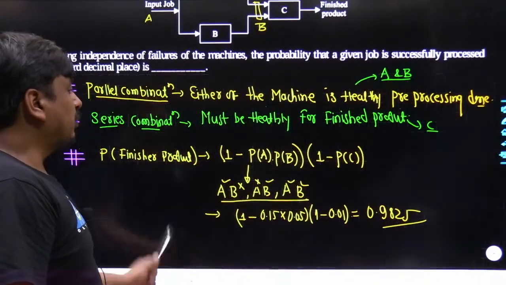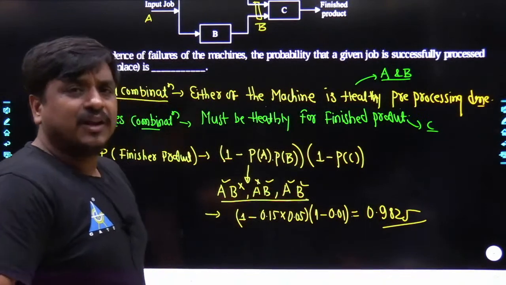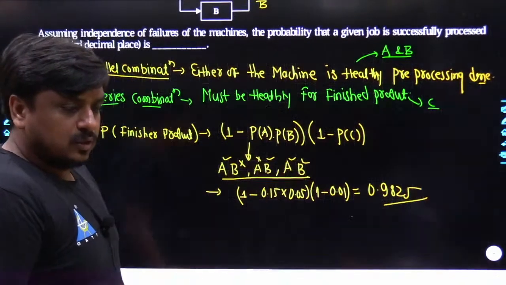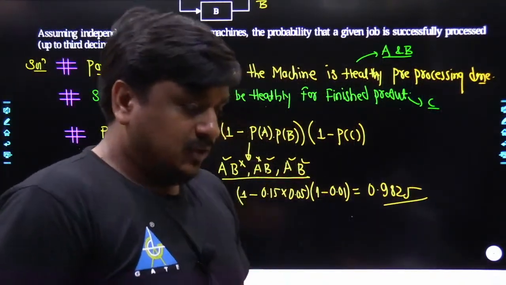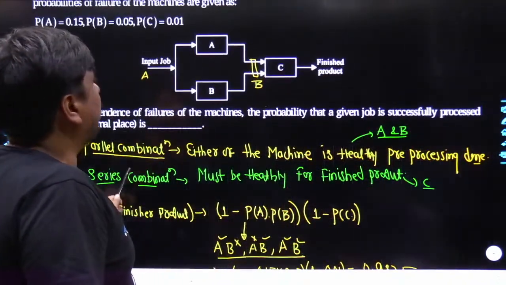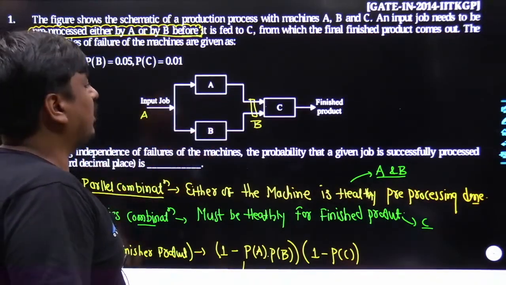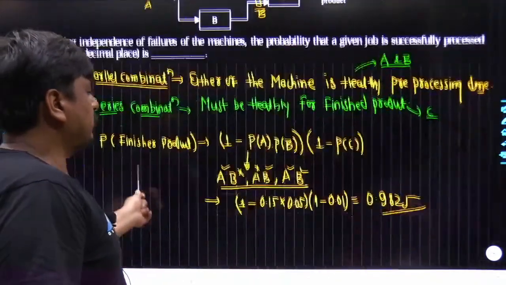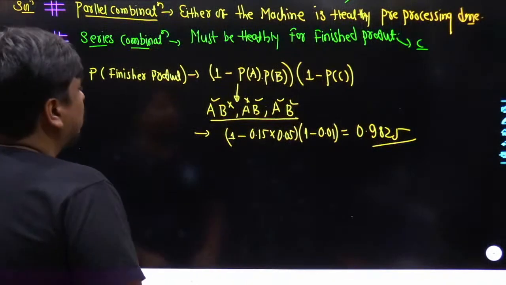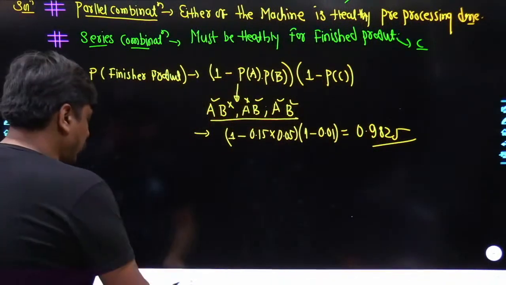Agreed? Now Manju had one doubt. Sir, why don't we take the union? I have taken union alone, Manju. Sir, is this an independent event? Pooja, it has been clearly written. Probably you joined us late, but it has been clearly written. Their failure probabilities are completely independent of each other. Now Pooja had one doubt. Sir, why didn't you take the union over here? I can take it, no? I can take it.